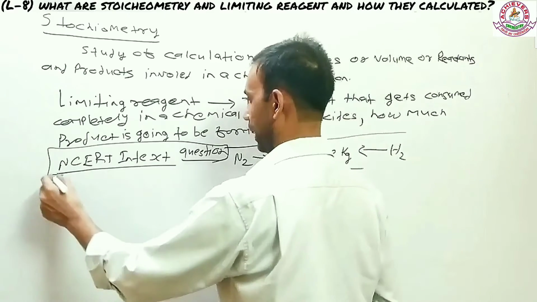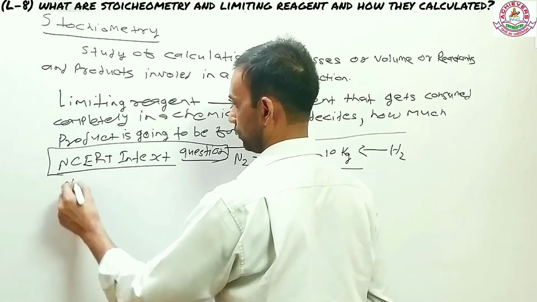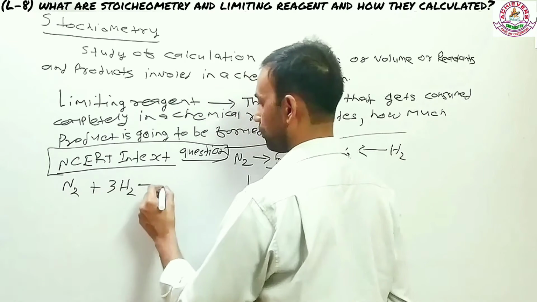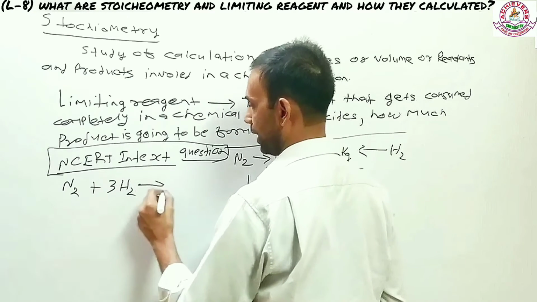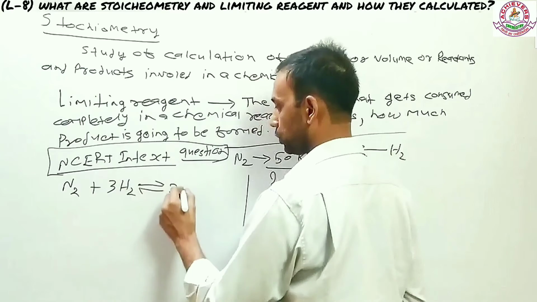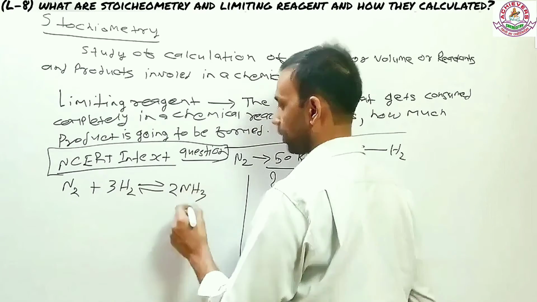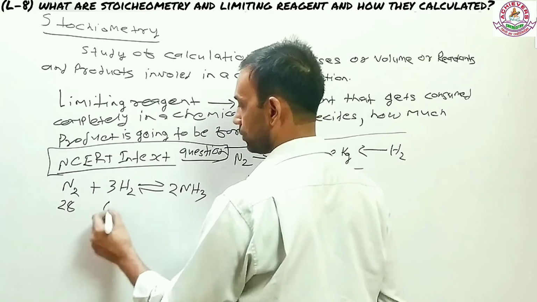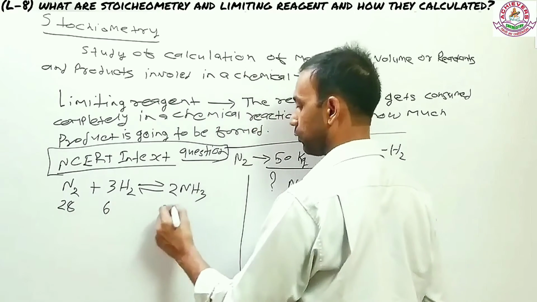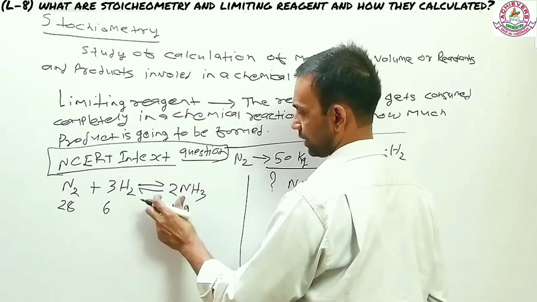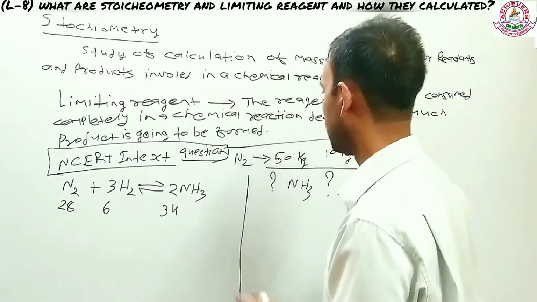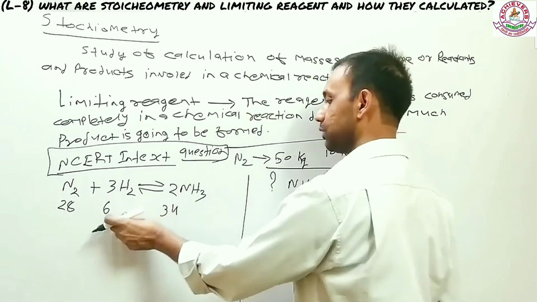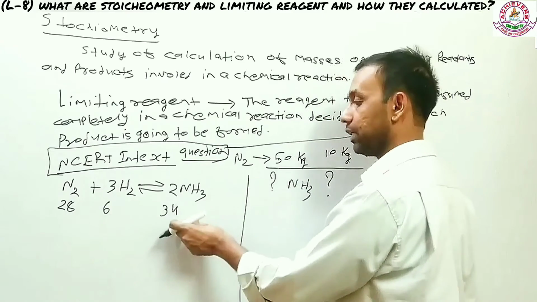The first thing is that we need to write the balanced chemical equation. So N2 reacts with 3H2. It's actually an equilibrium reaction. It gives 2NH3. So as per the reaction, there are 28 gram nitrogen reacting with 6 gram of hydrogen to produce 34 gram of ammonia. I'm not writing the masses here, but you do understand what I'm trying to say.